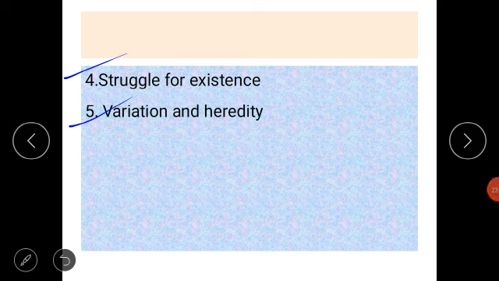Fifth, variation and heredity. So what is variation and heredity? The reproduction that animals carry out reproduces diversity in organisms. What is diversity? It is the development of new, unique characters that are only present in that type of organism, called variation and heredity. For example,